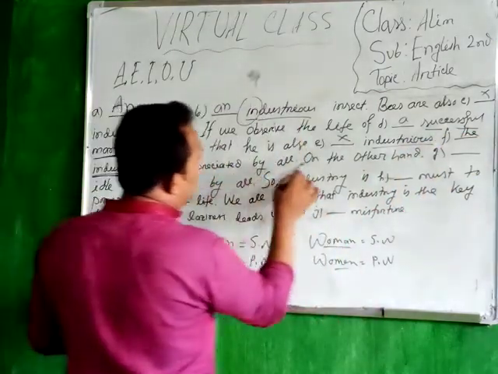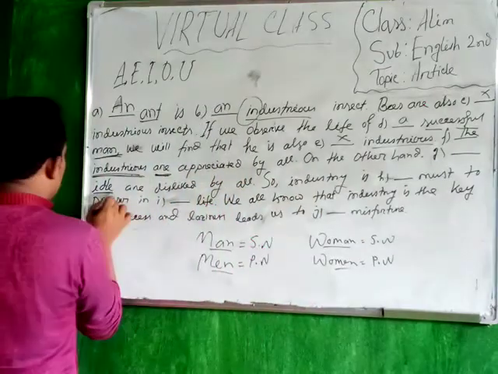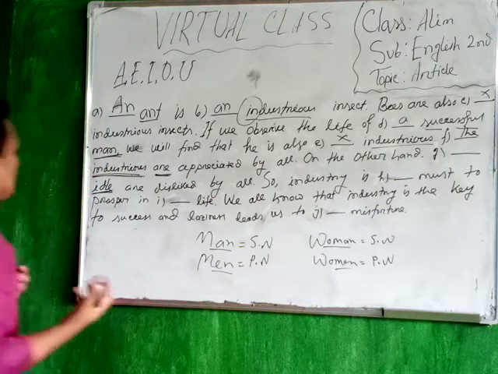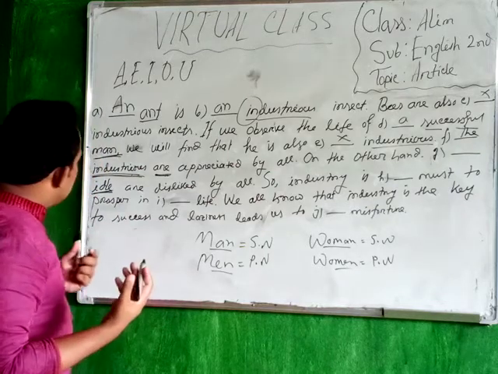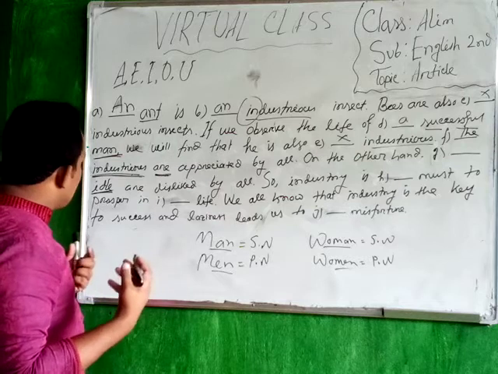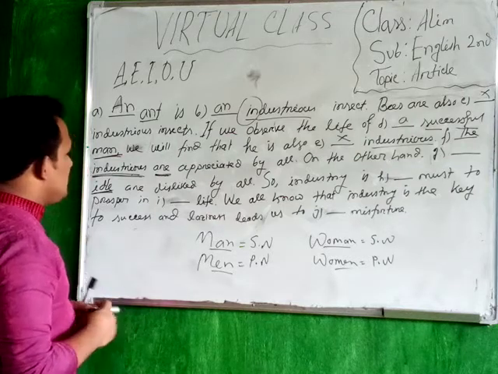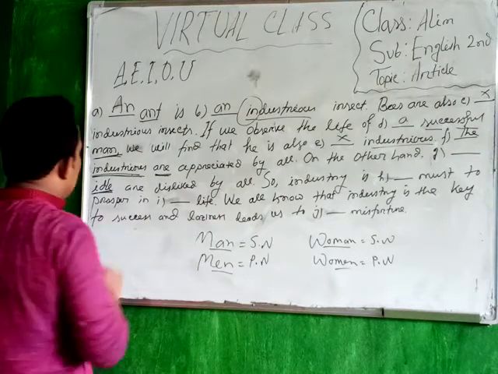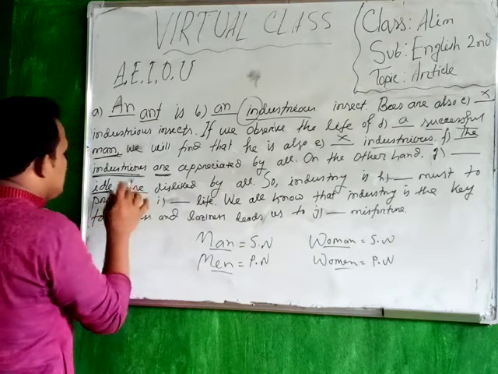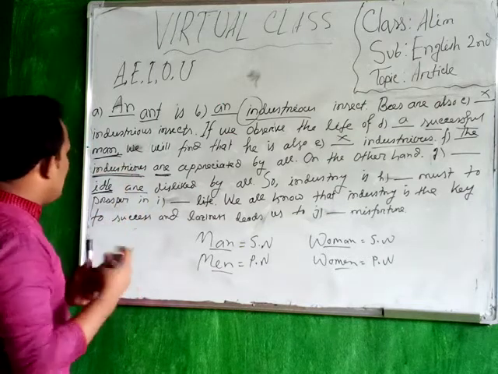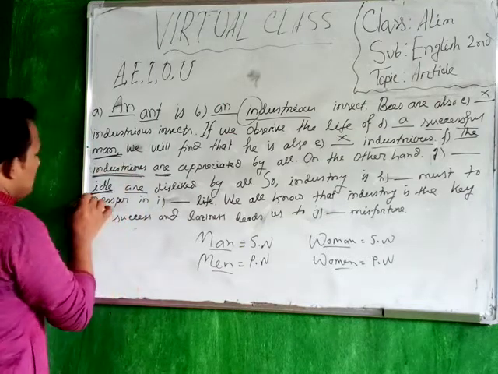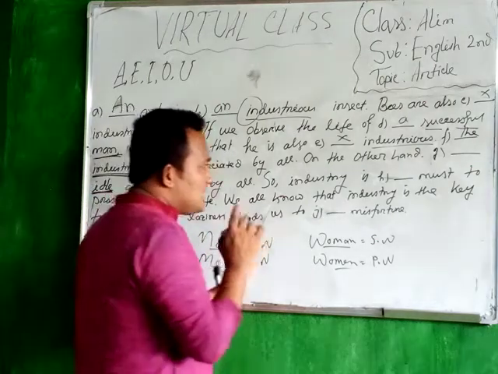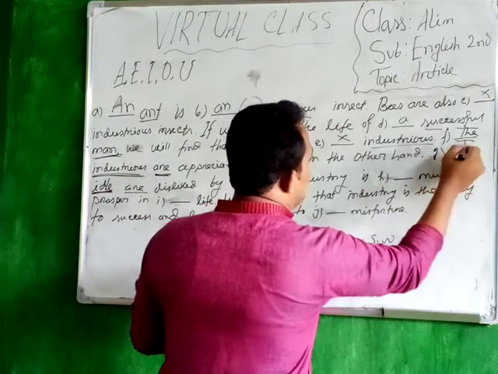The industrious are appreciated by all. On the other hand, dash lazy idle. Idle means the people who don't like to work. They want to just eat and take rest without doing any hard work. Those people are called idle. So here you can see that R is used to indicate a plural noun. So these idle are plural. For that reason, you have to put the article the here.